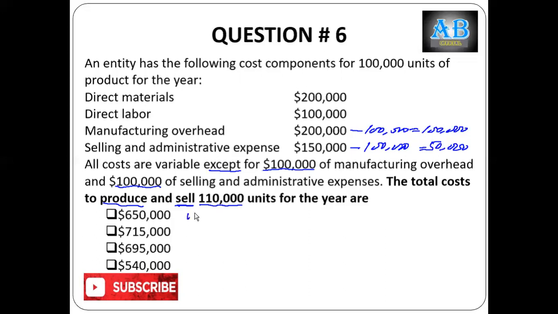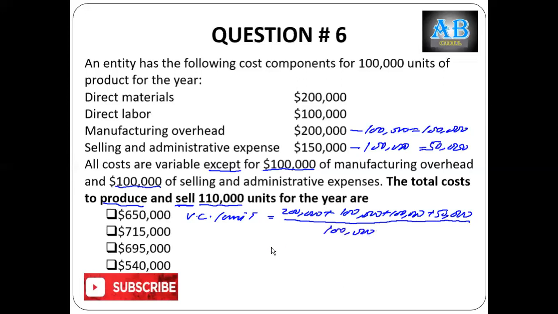Variable cost per unit is equal to, first of all, we will add up all variable costs, which is 200,000 plus 100,000 plus 100,000 plus 50,000. Sorry, the first three are production costs and this is the selling cost, and in total, these are the figures, divided by the activity level, which is 100,000.